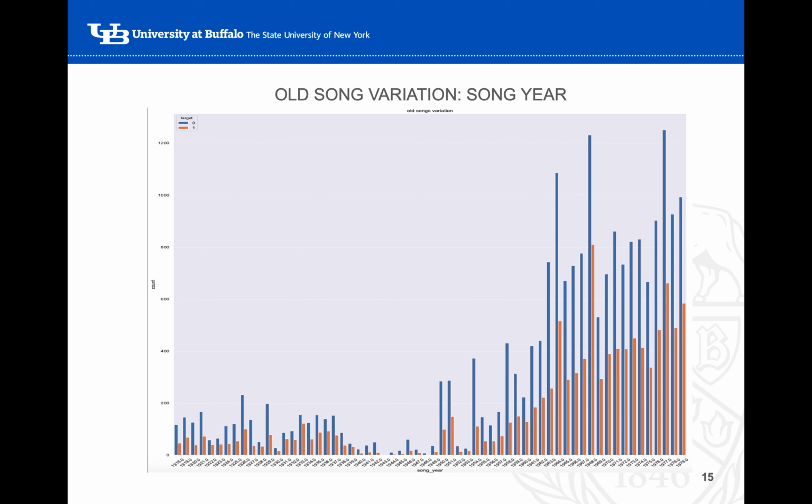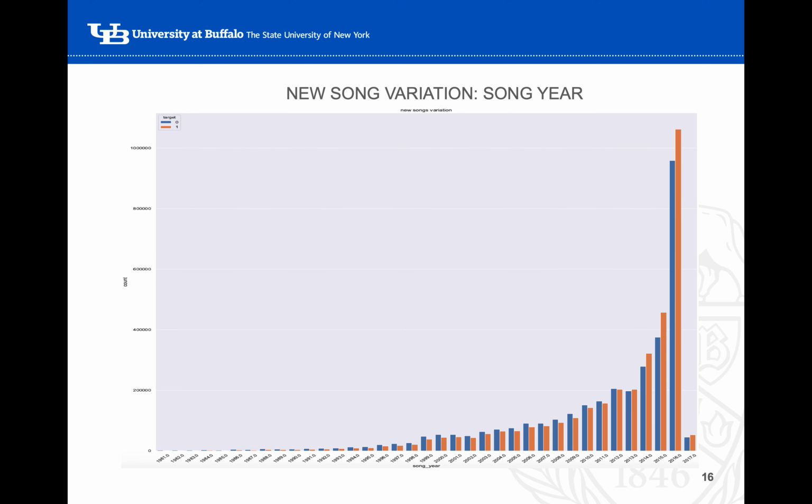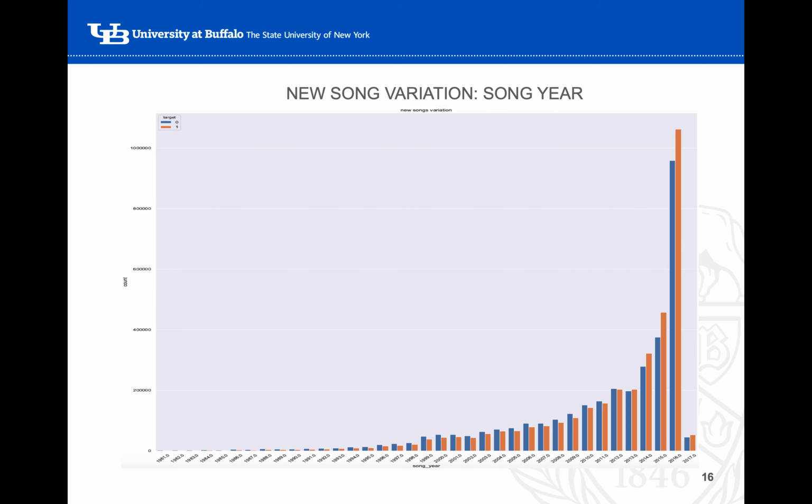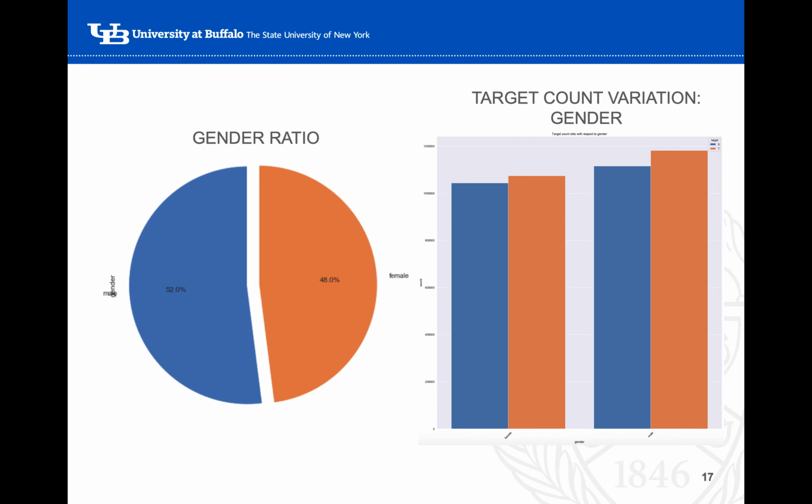For properly visualizing the data, we split the data into songs prior to the 1970s as old songs, and songs from after the 1970s to 2017 as the new songs. So this is the visualization. As you can see, for 2017 there is a huge bar, and it gradually declines as we go back through the years. And here we see a sort of erratic behavior when listening to the old songs. Going forward, we also tried to visualize the variation of the target variable with respect to gender.